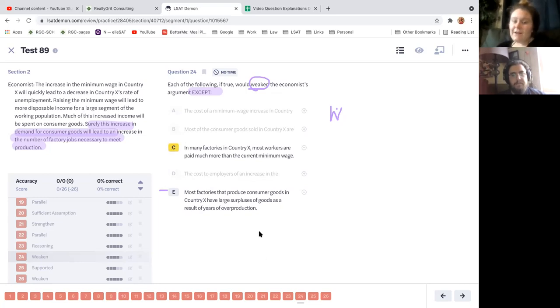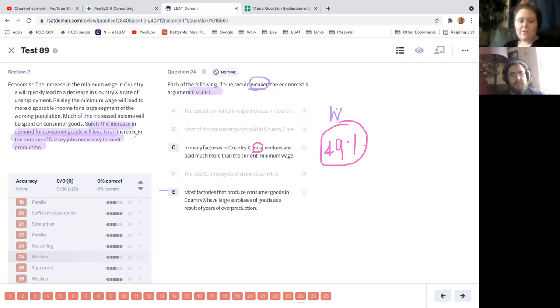And I think this is why it's a level 5 question. While I think C could weaken it, most is only 51%. So that means that there could be 49% of people that make minimum wage, and that could be enough. 49% of the population could absolutely be enough to move the needle, right?